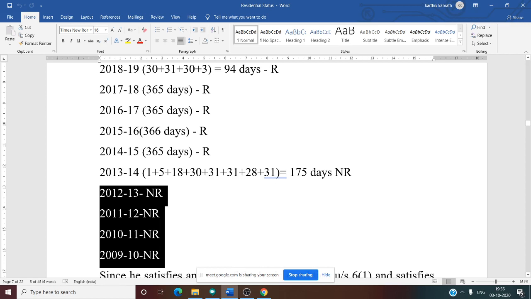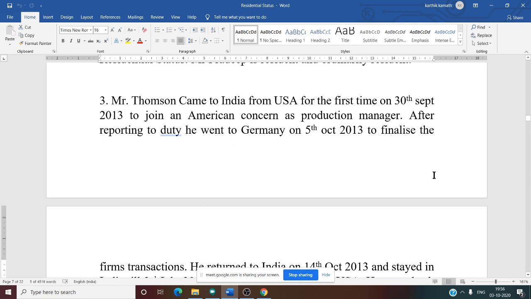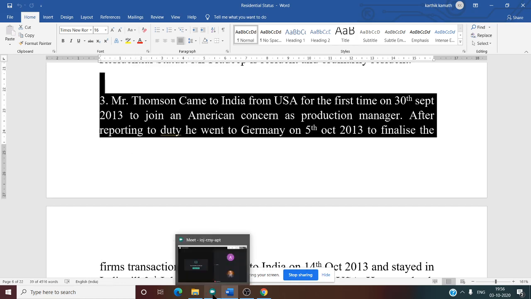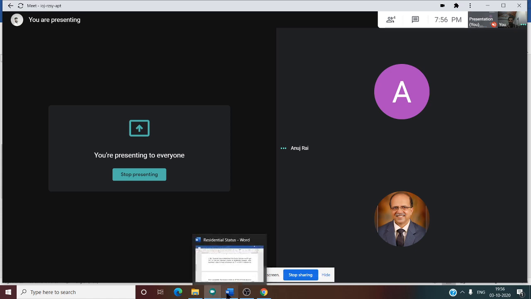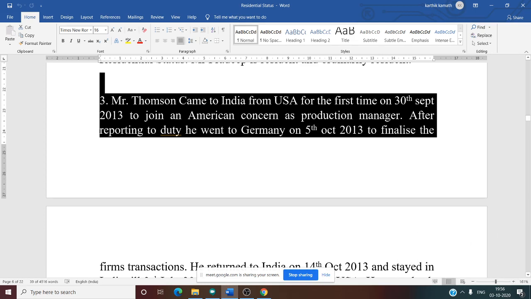So for the last 4 years, you see 2012-13, 2011-12, 2010-11 and 2009-10. Why have we written NR? Can you tell me? If you see the question itself, you should be able to find out. First sentence itself, it is very clear.